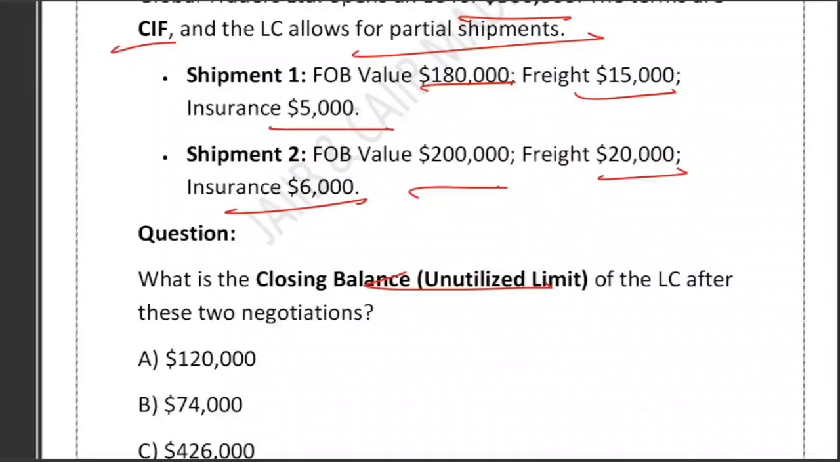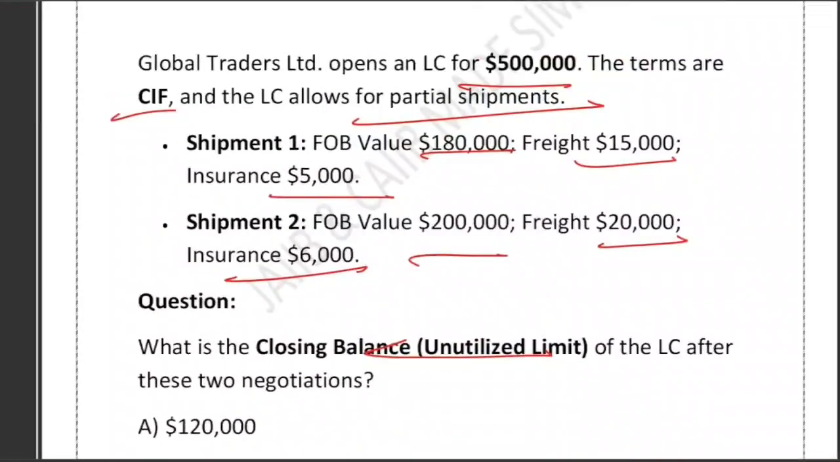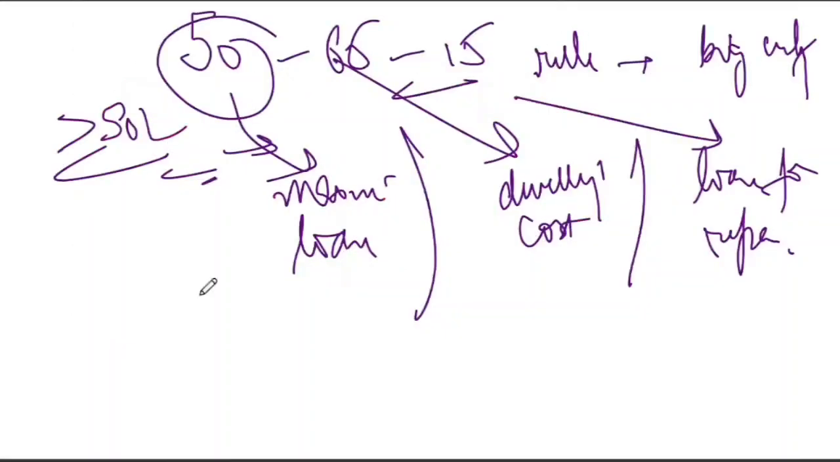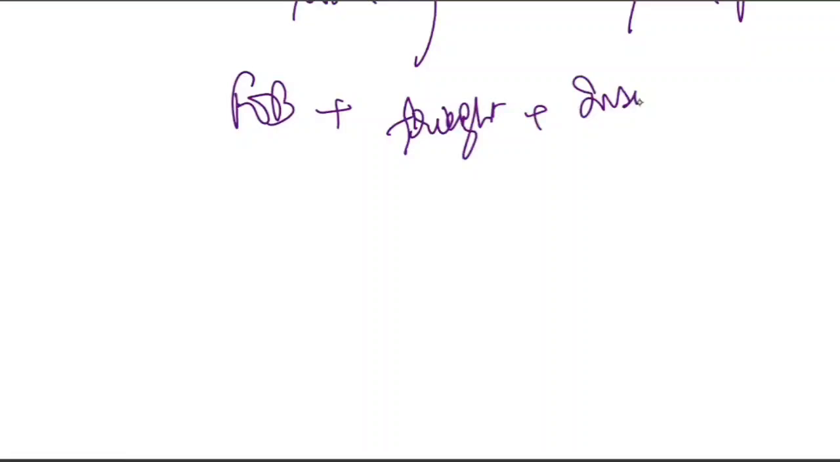So you can see this LC is CIF. They have given the terms are CIF. CIF means the value to be considered are three: cost, insurance, and freight. Right? Cost, insurance, and freight, three values. One is the FOB value, other is the freight value, and third one is the insurance value. Right? All these things are under CIF. You know it very well. Right? So whenever an LC is opened with CIF term, the bank must consider the total landed cost, not just the FOB cost.